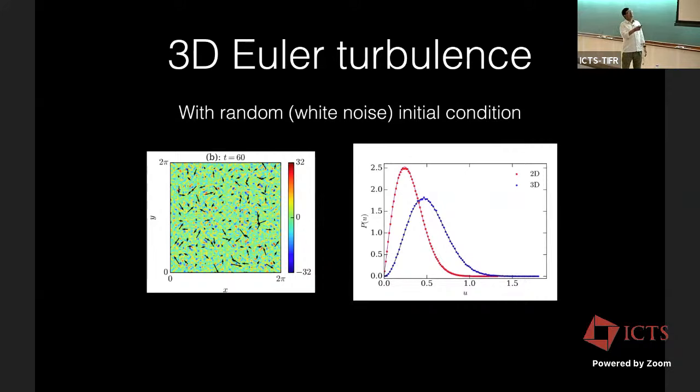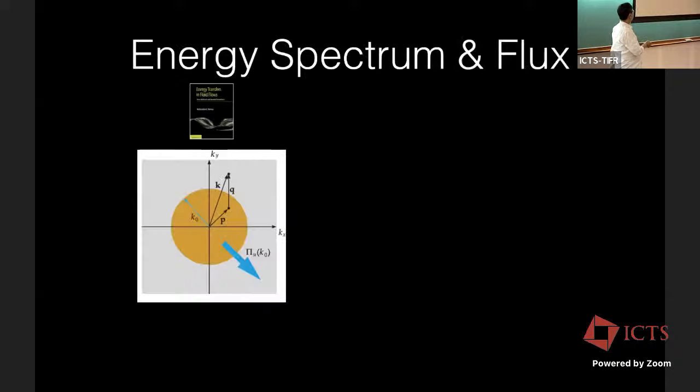So this is one snapshot, a cross section cut of a 3D box. The color is the vertical vorticity of the cut, and these fields are basically the velocity fields. And this looks random, right? This is a steady state. If you wait for some time, in steady state, the probability distribution of this velocity field is Maxwellian. So it's convincing that this 3D flow is in equilibrium, following Kraichnan and T. D. Lee. So it is following that idea.